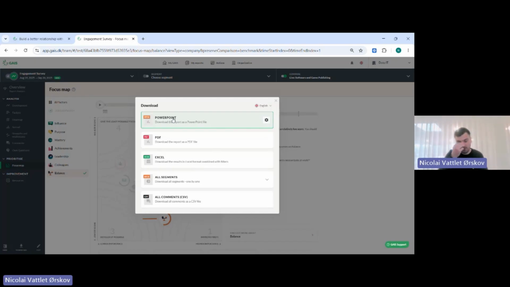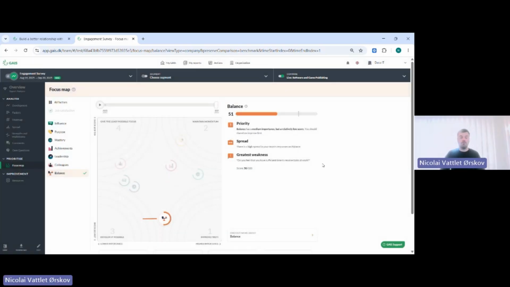This is where we see a lot of companies spend a lot of time creating a PowerPoint like this, and you can also create it in all the languages that we have. So you have something that you can show. From the admin perspective, you will also be able to give access to department leaders if you would like them to sit in here and see the same as we did here, but only with responses from their department. So they can also interact with the platform like that.